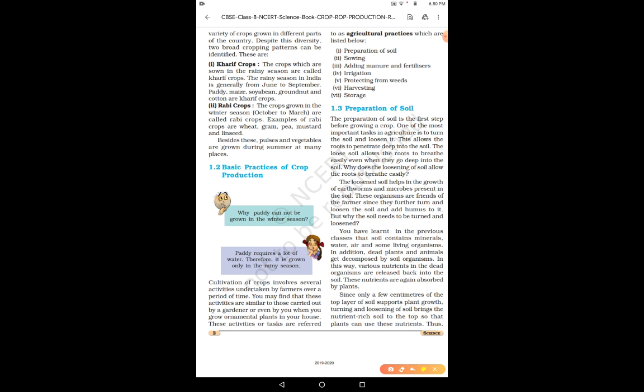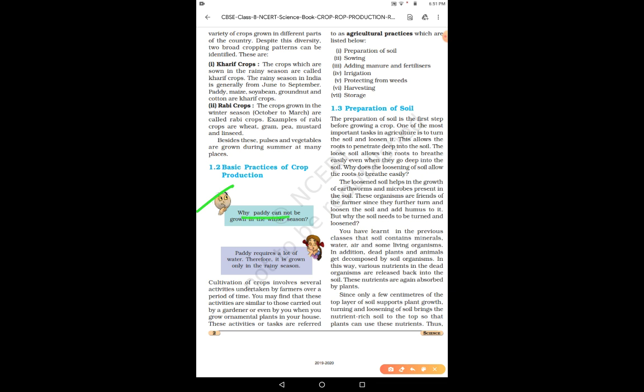Now let us come back to our today's topic. So today we're going to discuss the basic practices of crop production. This is our today's topic, right? Okay. Before starting the topic, let us answer one of the very important questions asked by Bujo. Here, Bujo is asking a question, and it is very important, and many times it comes in exams. Very important.